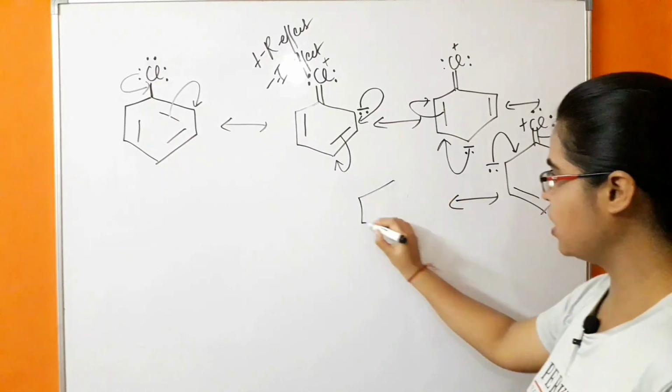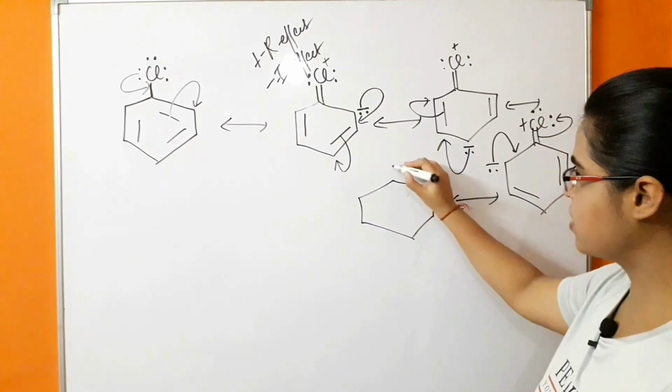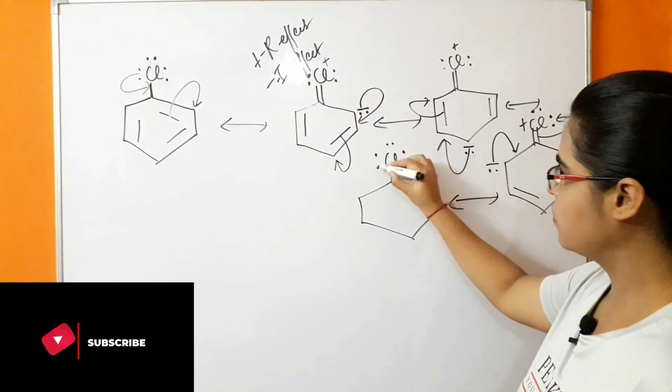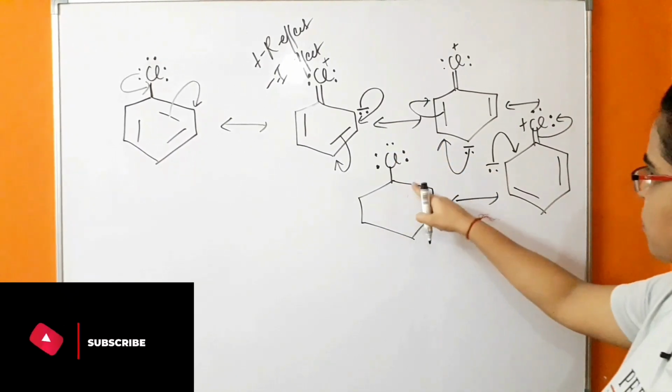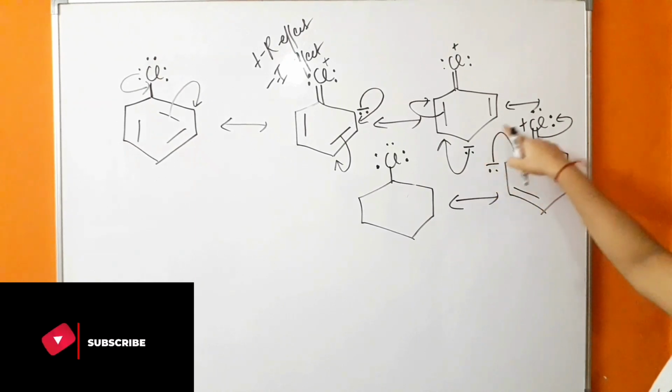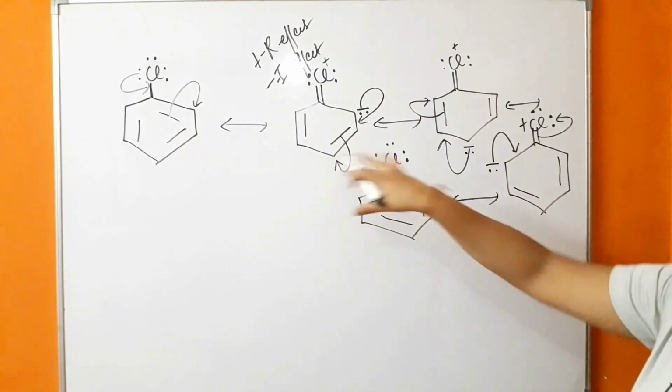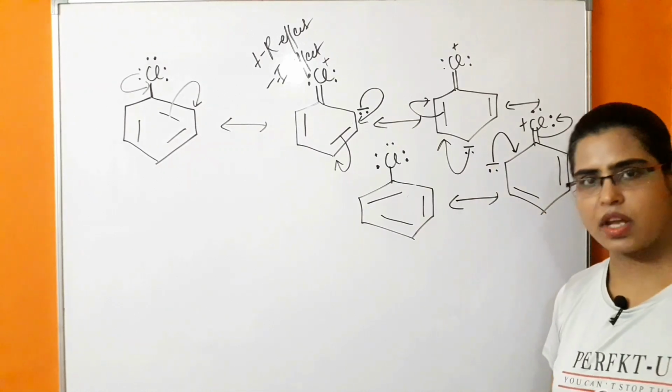So there will be formation of the next canonical structure. In this case, the pi bond position will come to this because this negative charge is coming to this position. So these are the 5 canonical structures which are formed.